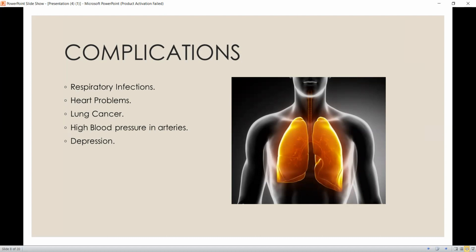Now, the complications of COPD. Due to the small size of the heart or right ventricular hypertrophy, heart-related conditions are more prominently seen in the patient due to excessive smoking or inhalation of chemical burning or industrial fumes. Lung cancer is also seen in the patient. Depression is also more prominently seen in COPD patients as a complication because the patient is cut off from society or is not even able to perform his or her daily life activities.